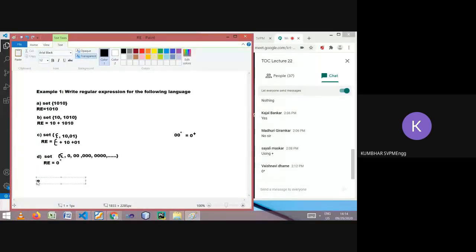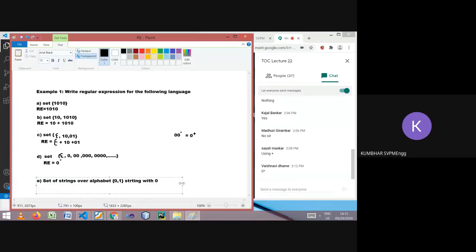So let's say it is talking about a language of strings over alphabet 0, 1, starting with 0.